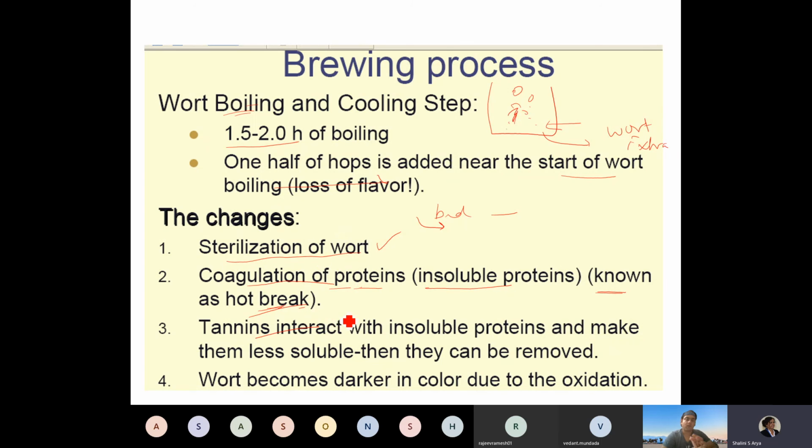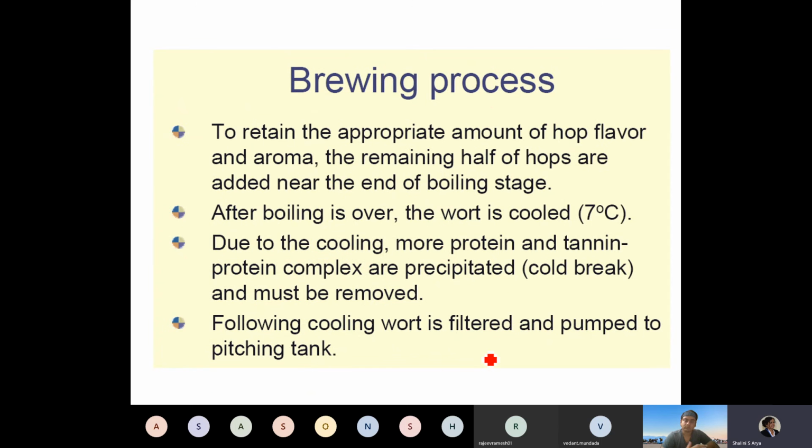Tannins that are present in the hops, or that were present in the grains or malt, interact with these insoluble proteins and make them less soluble. Then they can be removed very easily. Wort becomes darker in color, also due to oxidation, because boiling is taking place.